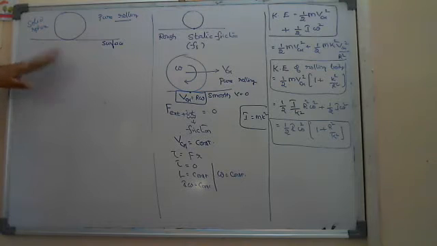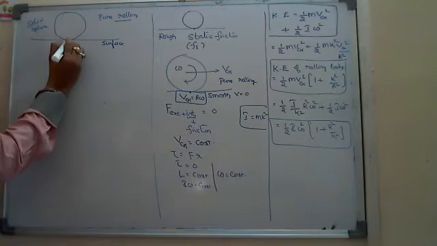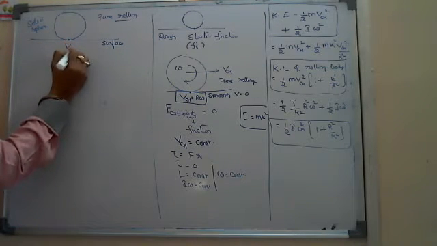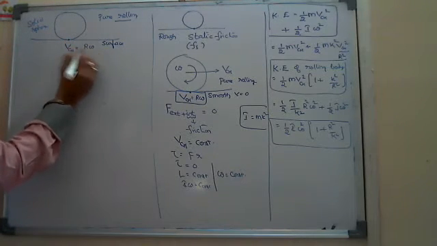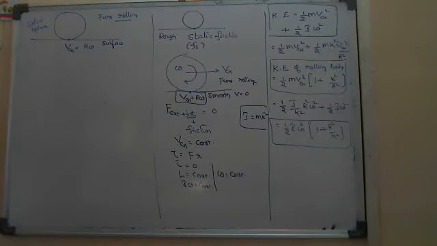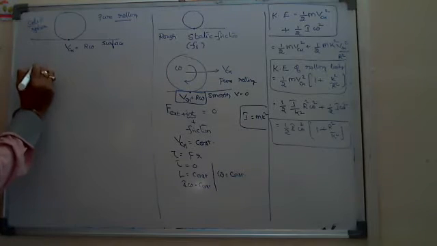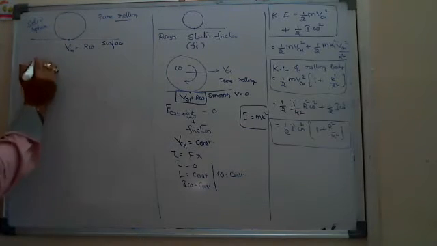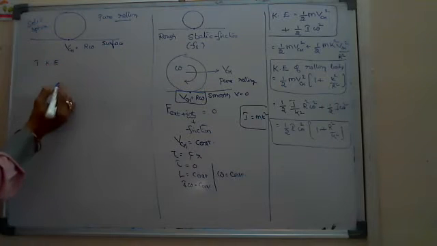Since it is like a horizontal, smooth or rough surface which is at rest, there we can write the condition VCM is equal to R omega. Just we can write one condition for pure rolling. That's it.